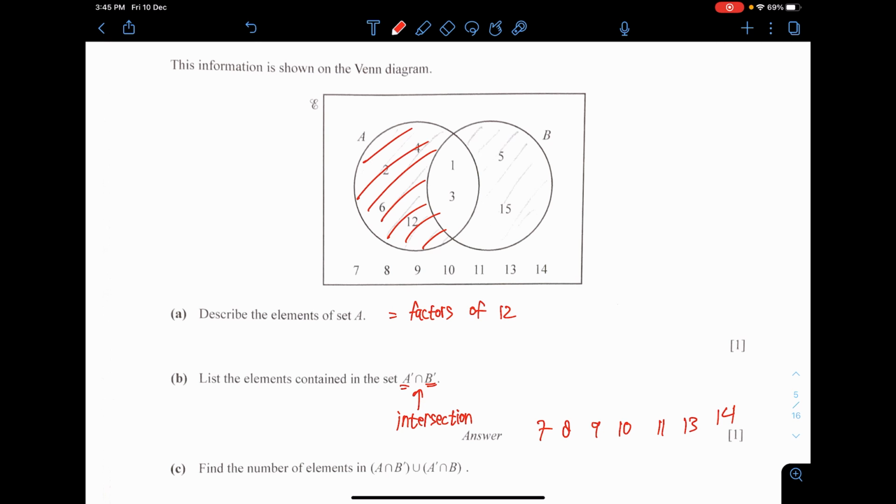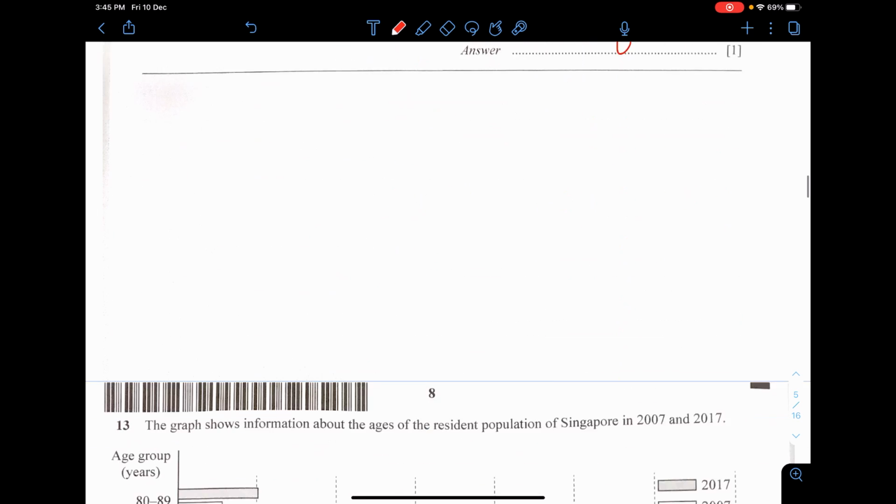Alright, likewise for the A complement intersect B, it is the same locations. On the other part, the crescent moon of B. Hence the number of elements, so there are 1, 2, 3, 4, 5, and 6. There are 6 elements inside them.